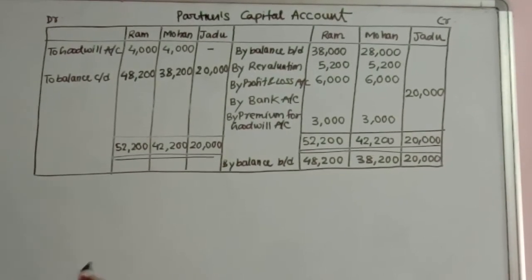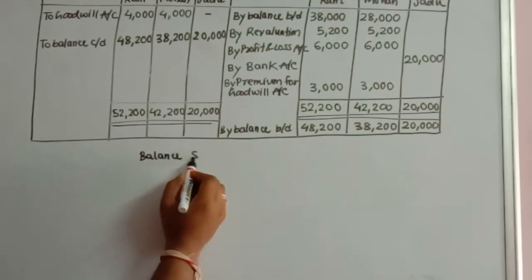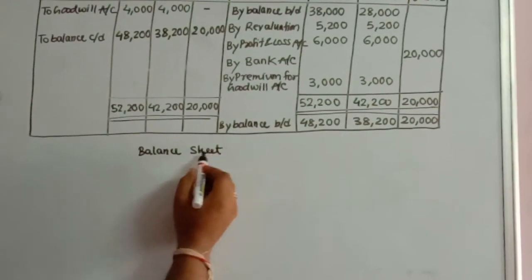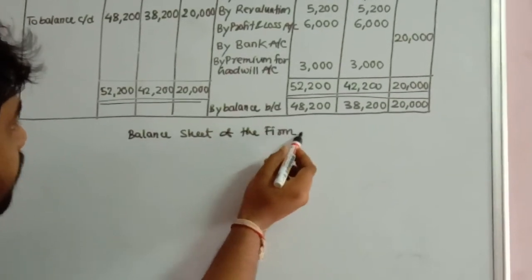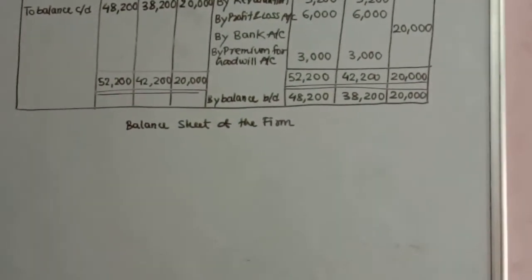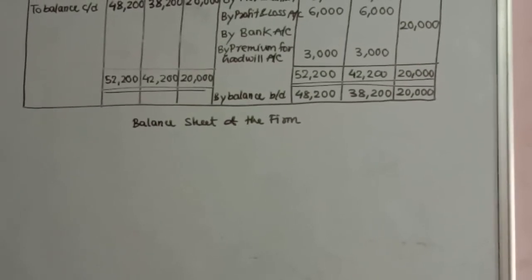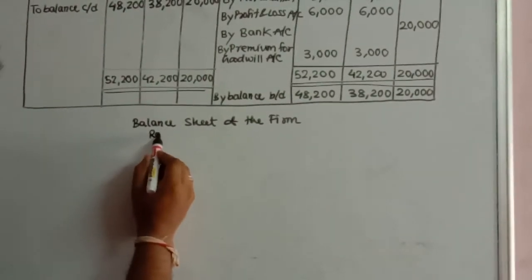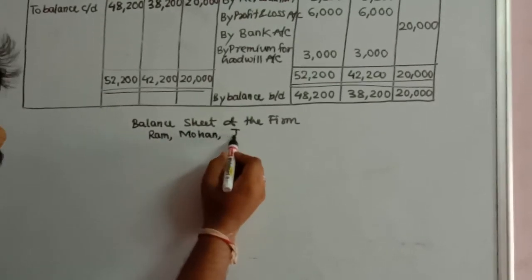Balance sheet after the admission of Jadu. So balance sheet after the admission of the new partner. That is balance sheet of the firm after the admission of Jadu. That is, at that time the partnership firm is having all the three partners, that is Ram, Mohan and Jadu.